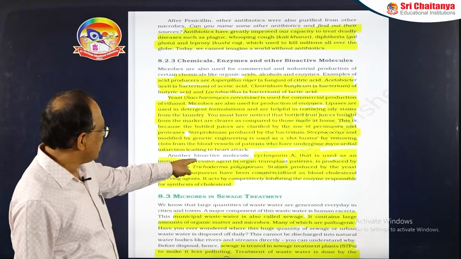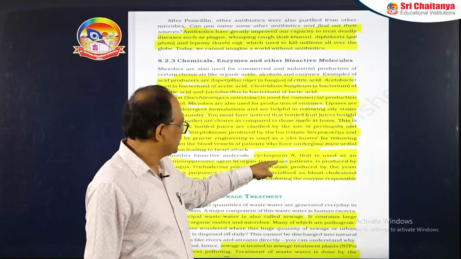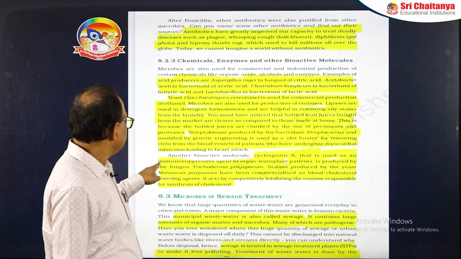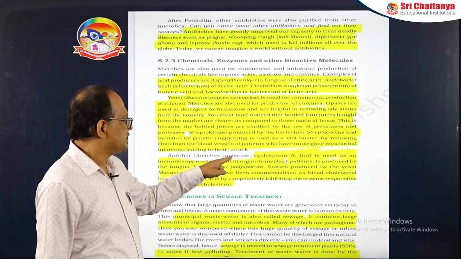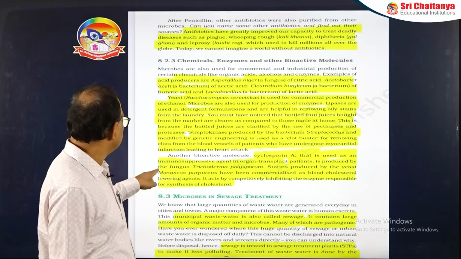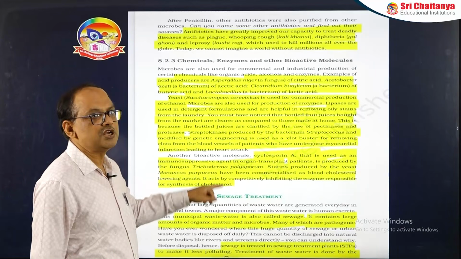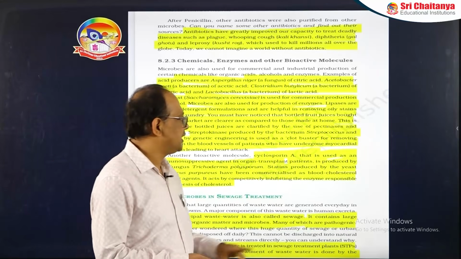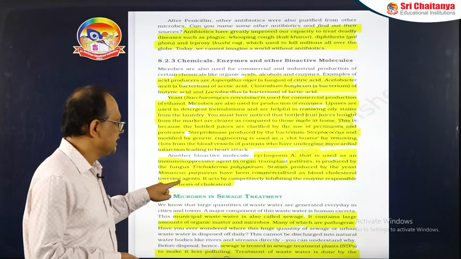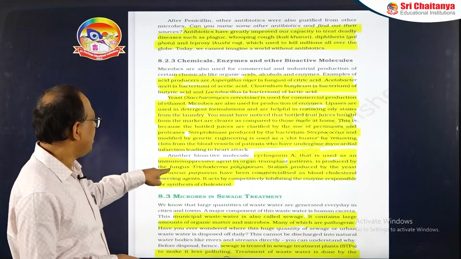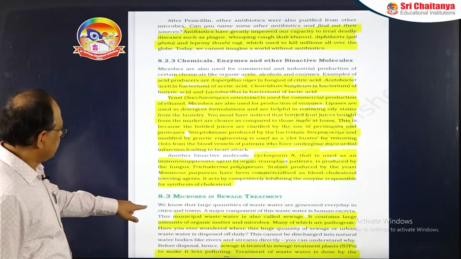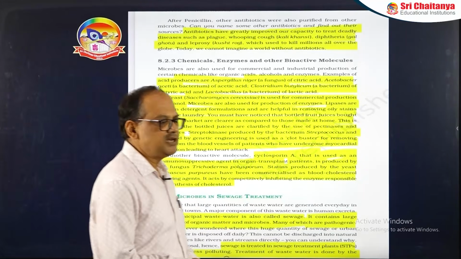Now the next bioactive molecule is cyclosporin, used as an immunosuppressive agent in organ transplant patients, produced by the fungus Trichoderma polysporum. The next is statin, which is used as a blood cholesterol lowering agent, and it is obtained from a yeast called Monascus purpureus. Next is microbes in sewage treatment.